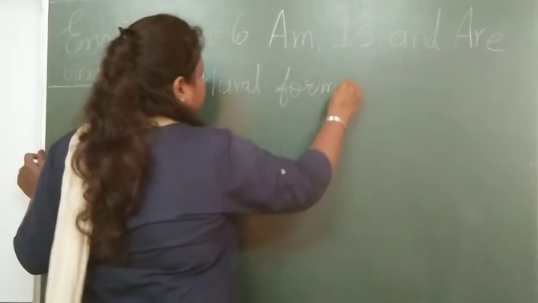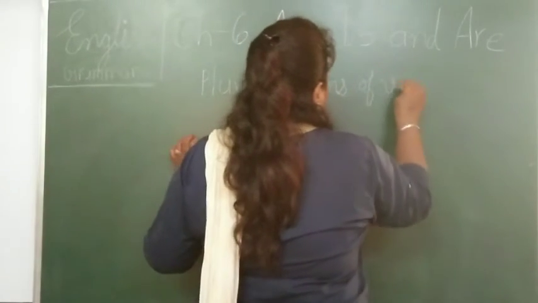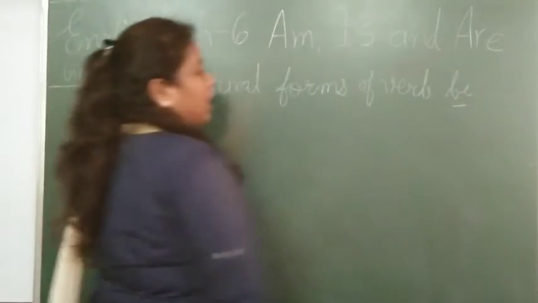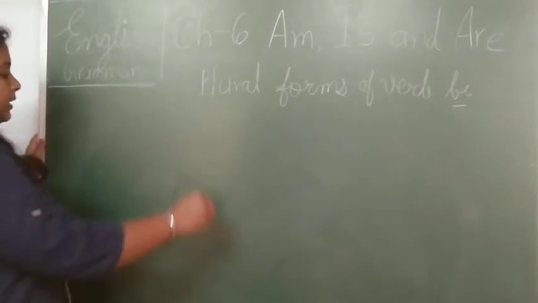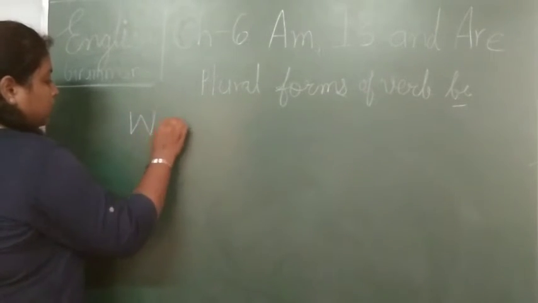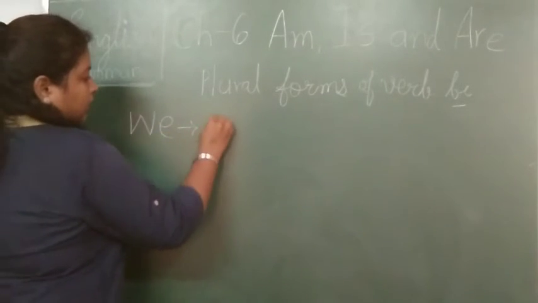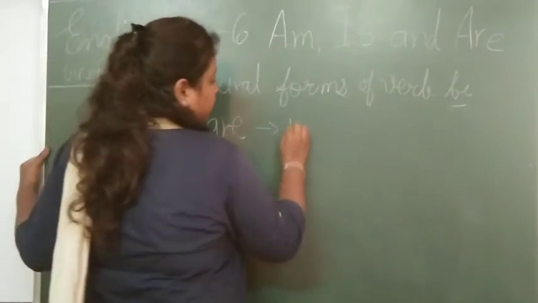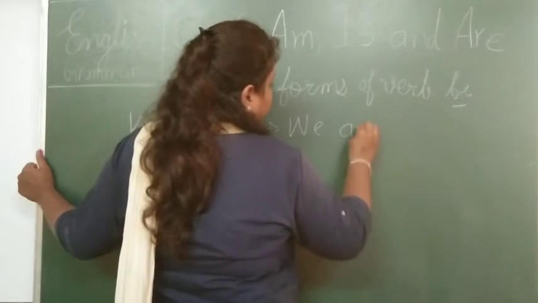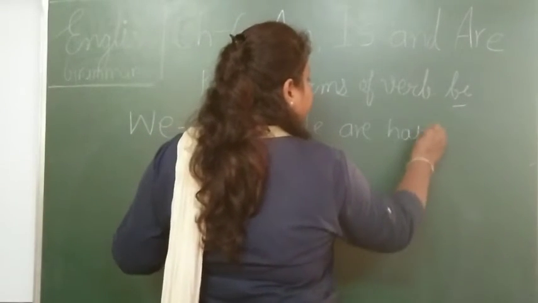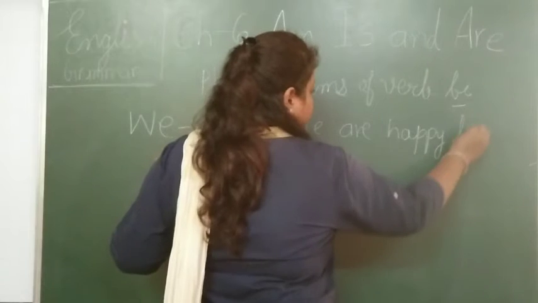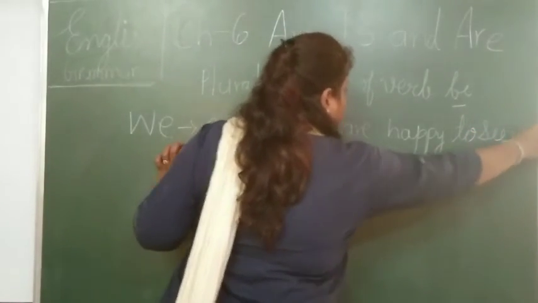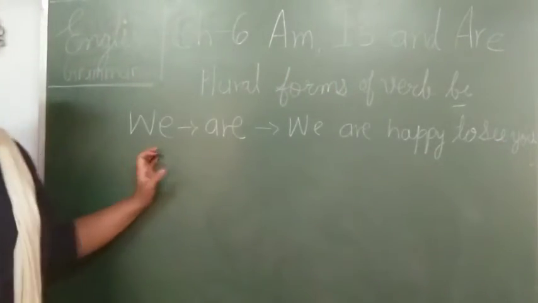Plural forms of verb be. Right? अभी हमें plural form देखना है. Yes, that means helping verb. So that is we. So we के साथ क्या आता है? Are. So we will make a sentence of that. We are happy to see you. We are happy to see you. हम आपको देख के बहुत खुश हुए.